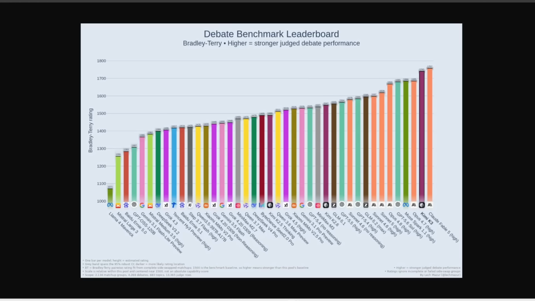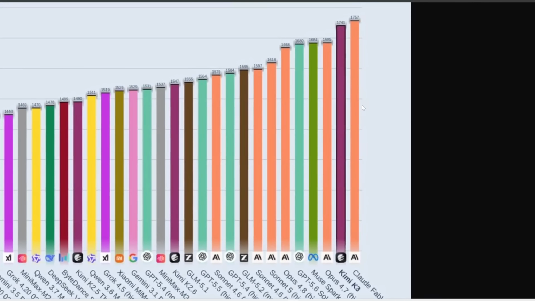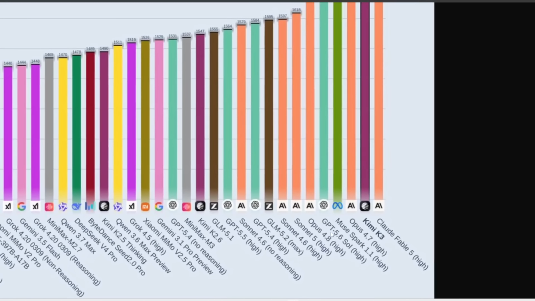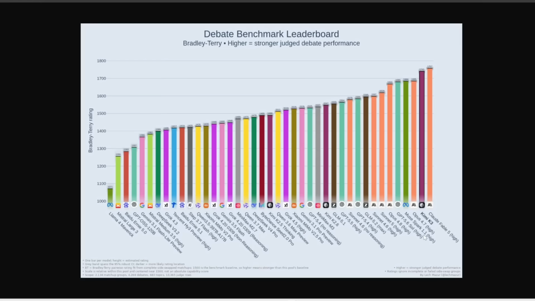So Kimi K3 was also added to some other leaderboards after my video was published. One of them is this debate leaderboard. This measures how well AI models perform in multi-turn debates across a wide range of topics. So the model needs to be really knowledgeable across different domains, plus it needs to be factually accurate, and it also needs to stay responsive and defensible over several rounds. And as you can see, Kimi K3 is second place, just slightly below Claude Fable 5, but it even beats GPT 5.6 and Opus 4.8. Really impressive performance for an open weights model.